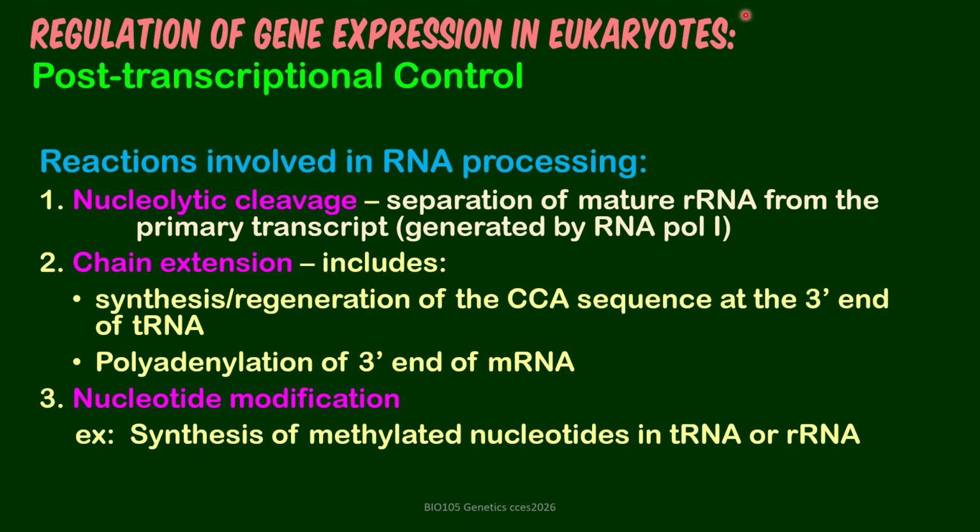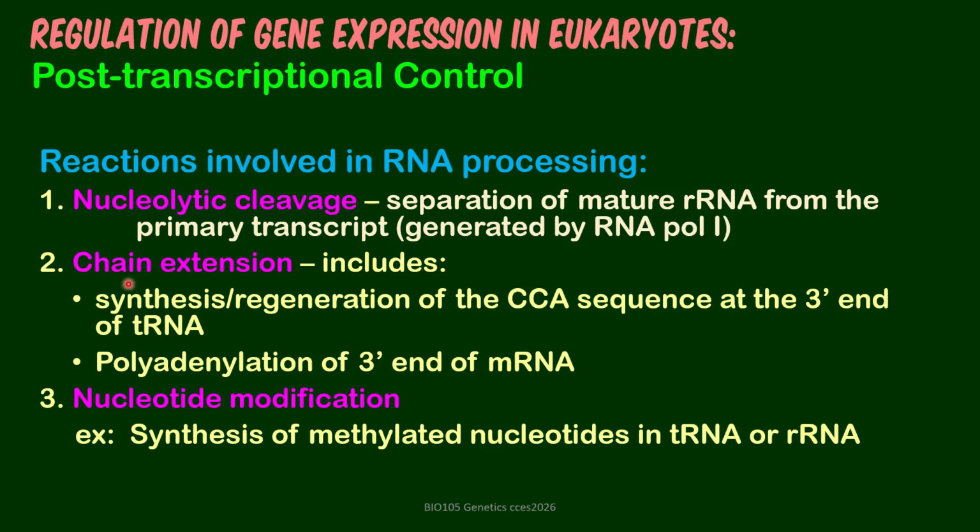Okay, continuing with RNA processing. Some other processes, aside from those we have mentioned earlier, are nucleolytic cleavage, chain extension, and nucleotide modification. Nucleolytic cleavage involves separation of mature rRNA from the primary transcript, using an activity that is catalyzed by another type of RNA polymerase, RNA polymerase 1. So the RNA that is generated can also be processed into another form of RNA, so mature RNA.